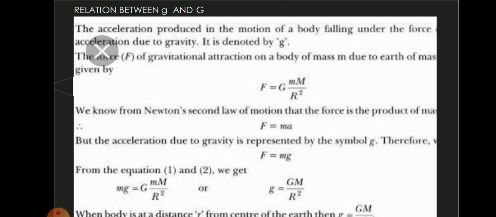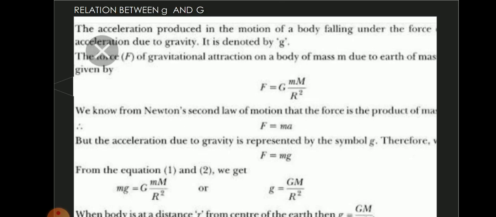Now we have F is equal to GMm by R square and F is equal to mg. Both are representing force, so we can equate both the forces. We can write mg is equal to GMm by R square. Cancel small letter m on both the sides. So we get g is equal to GM by R square. When the body is at a height h above the surface, the distance from the center of the earth is R plus h, so g is equal to GM by R plus h whole square. In this way we can relate small letter g and capital G.